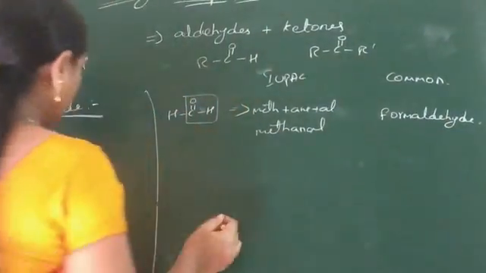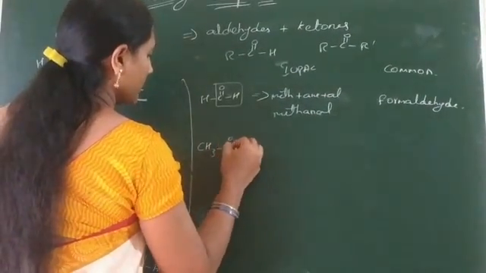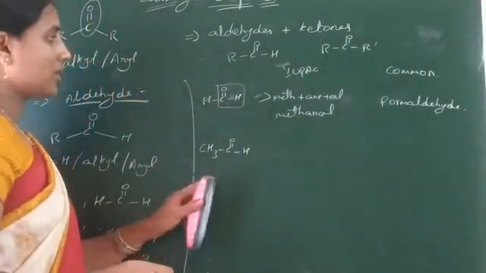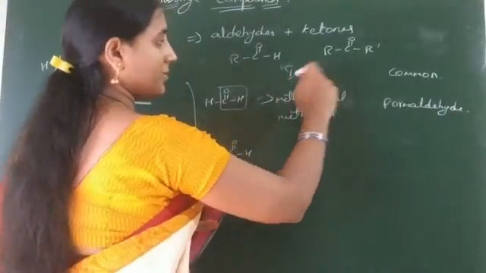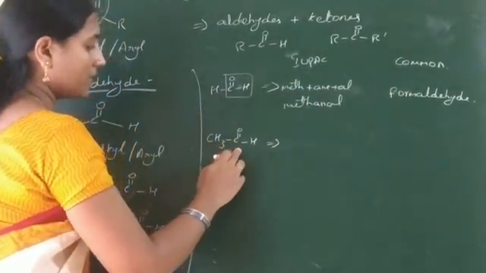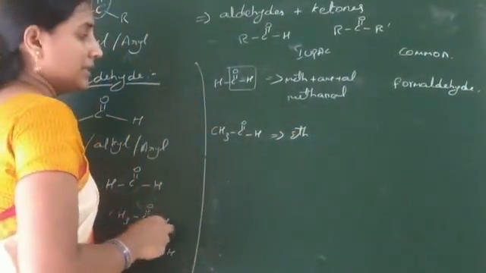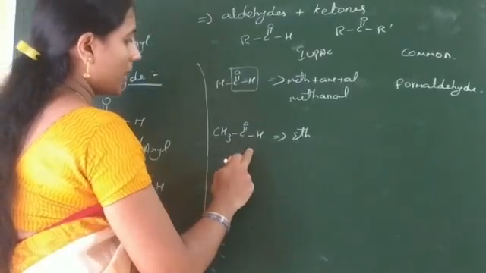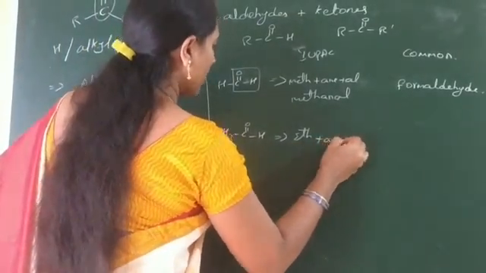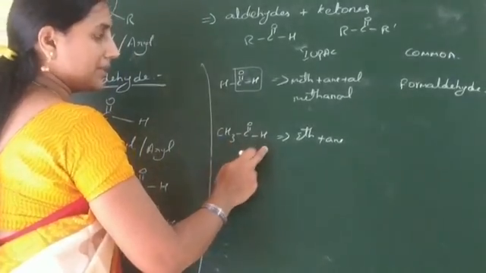The common name of this compound is formaldehyde. And the other compound is CH3 C double bond O H. Again, this compound has two names, the IUPAC name and the common name. Let us see the IUPAC name. This compound has two carbons, indicated by eth. The primary suffix is ane, because the carbon chain is single bonded with neighbor atoms.